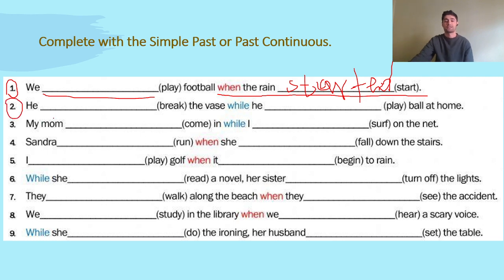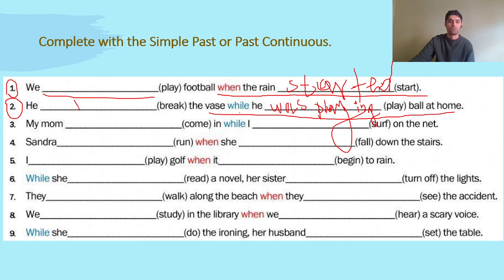So, have you done the second one? Can you read it for me, please? He broke the vase while he was playing ball at home. Because in the while part, we use past continuous, right? We say, while he was playing ball at home.